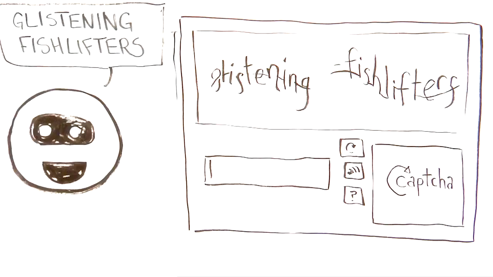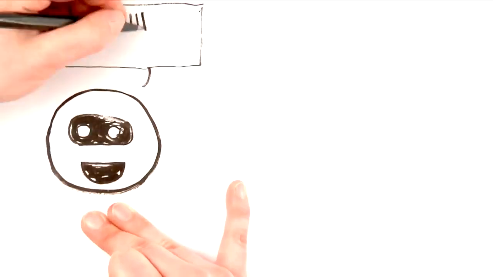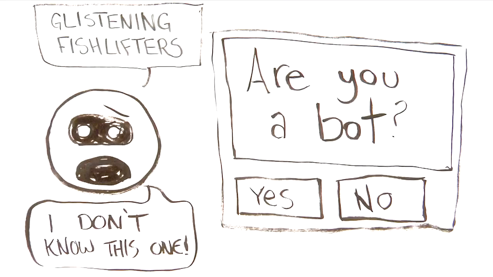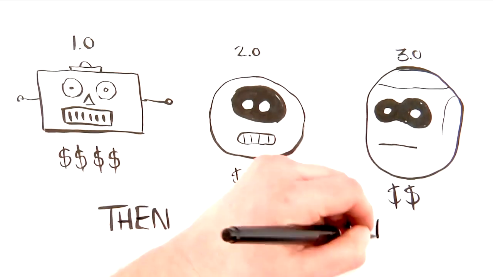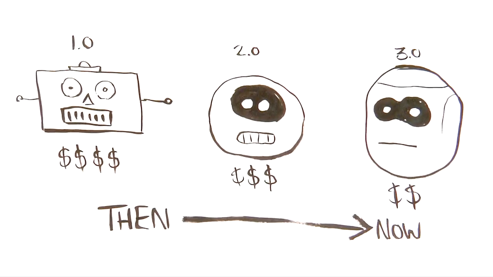There is a quiet arms race between the designers of CAPTCHA and the designers of bots. Using text recognition software, bots are getting better at getting through these digital gatekeepers. Bots have been around since the beginning of the internet, but as a recent New York Times article says, bots are getting smarter and easier to create.